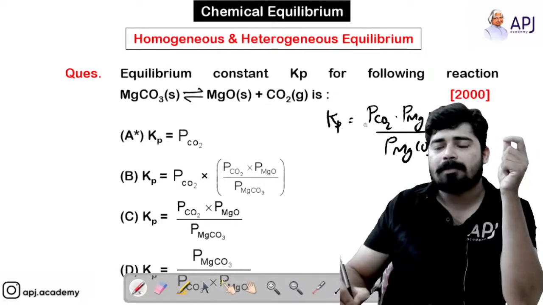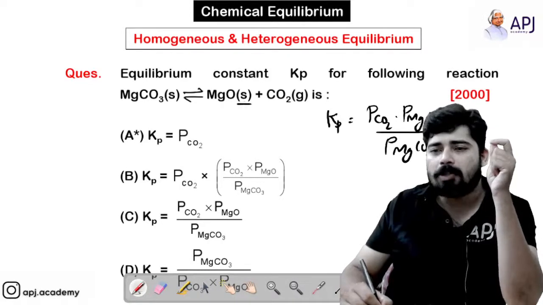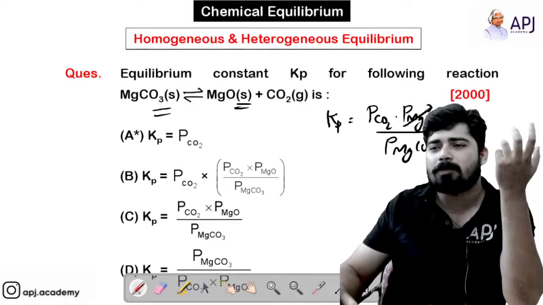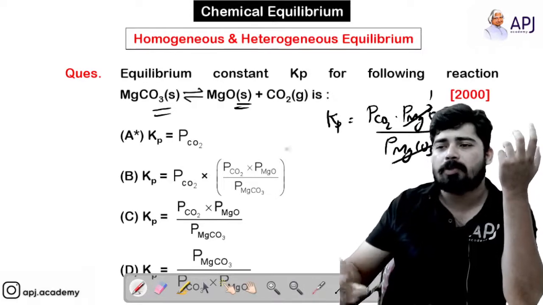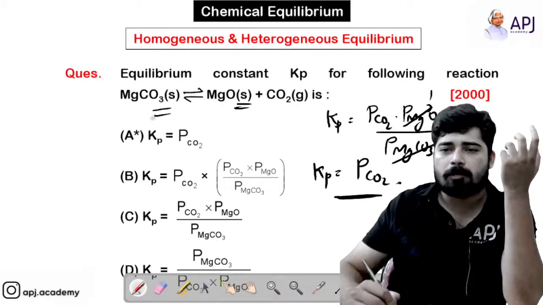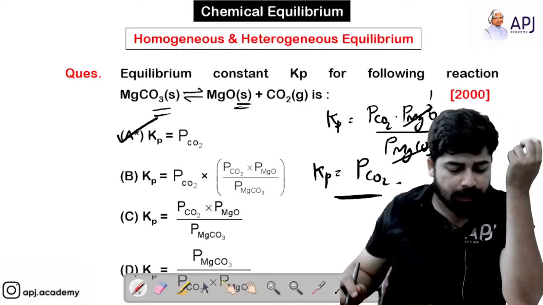And we know that if the reactant or the product is in solid state, their partial pressure or concentration should be taken as 1. So I can write it as 1. So the Kp will be equal to the partial pressure of CO2. That means option 1A is the right answer. Is that clear for you?